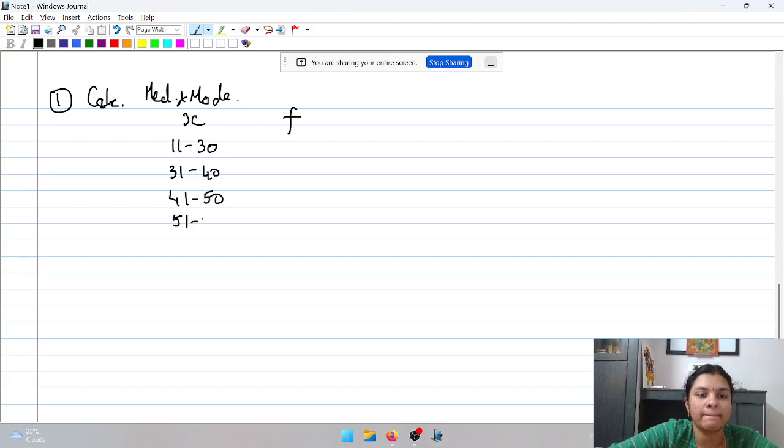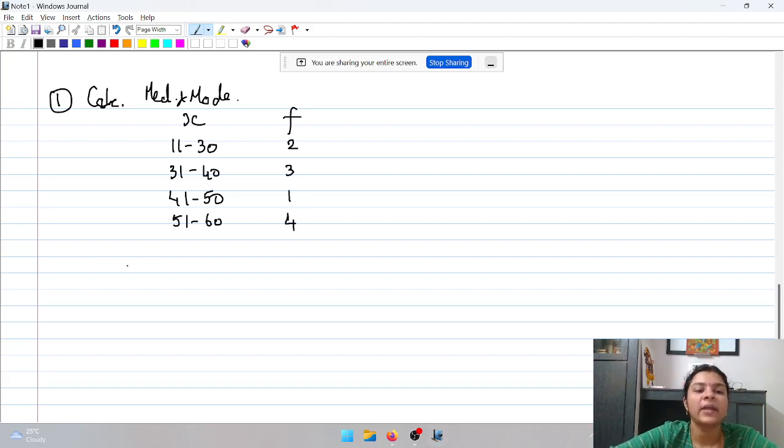Ma'am, can you please explain again the change in origin and scale? Okay. Change in origin refers to addition or subtraction of a value to all the observations. If 5 is added to all the observations, then it is change in origin. Whereas when you multiply or divide a value with all the observations, then that is change in scale. Say if 3 is multiplied or 2 is multiplied, then it becomes change in scale. Central tendency is affected both by change in origin and change in scale. Okay, ma'am. Thank you.